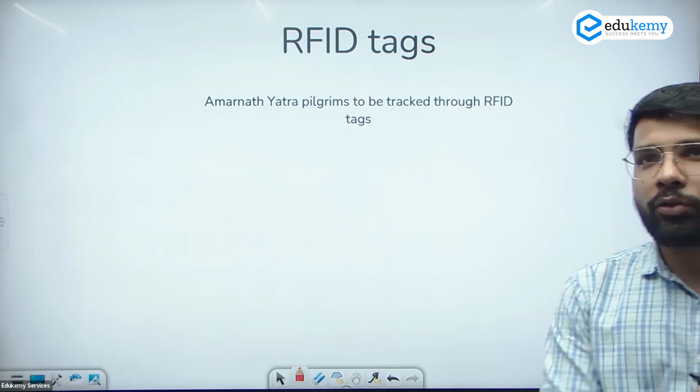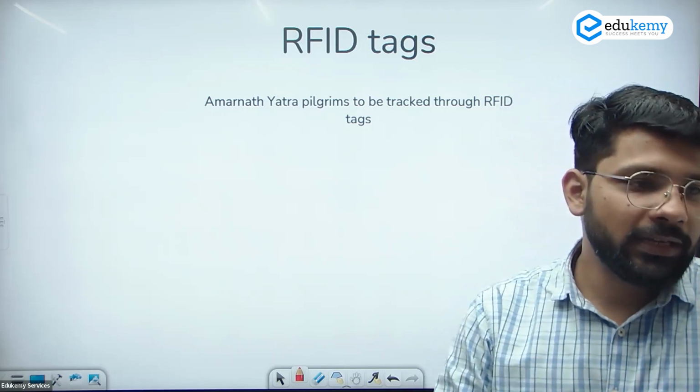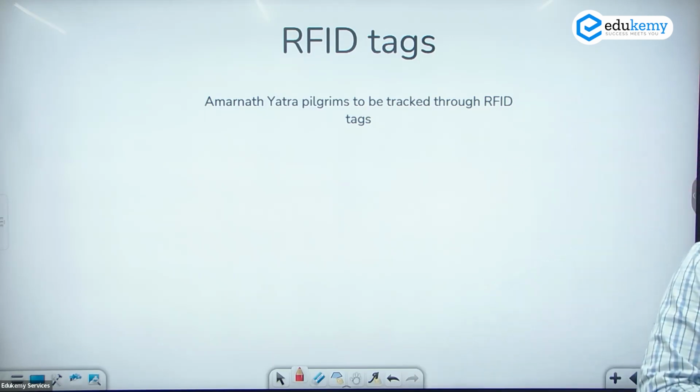So RFID tags are also used in many other applications, like the tracking of vehicles in the PDS. Also the RFID tags are used in the case of some of the manufacturing units, they can also be used.